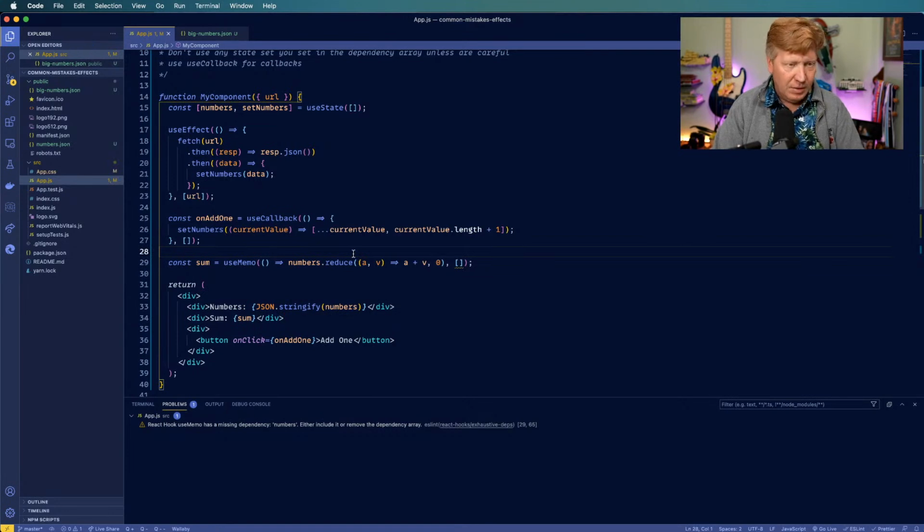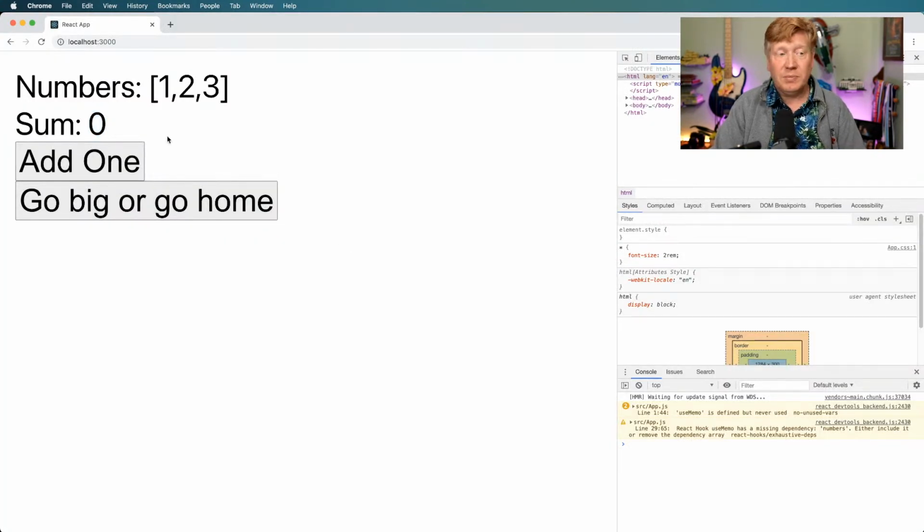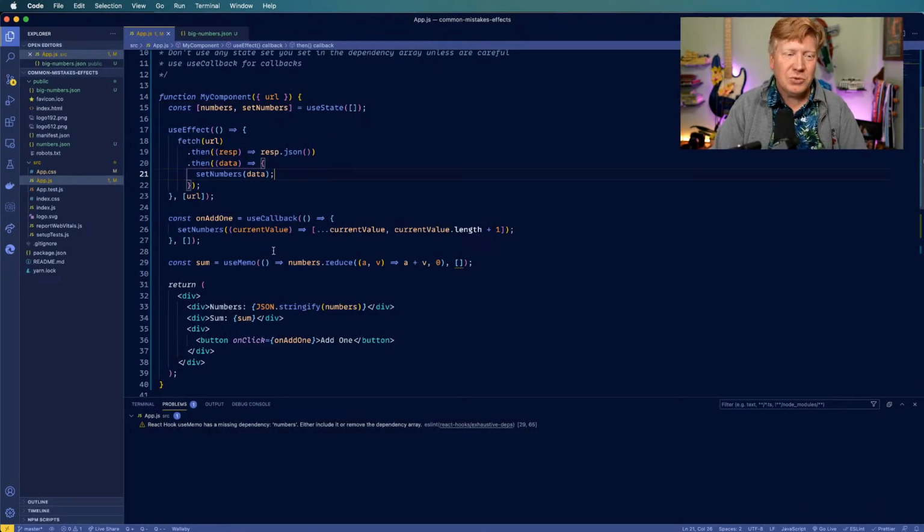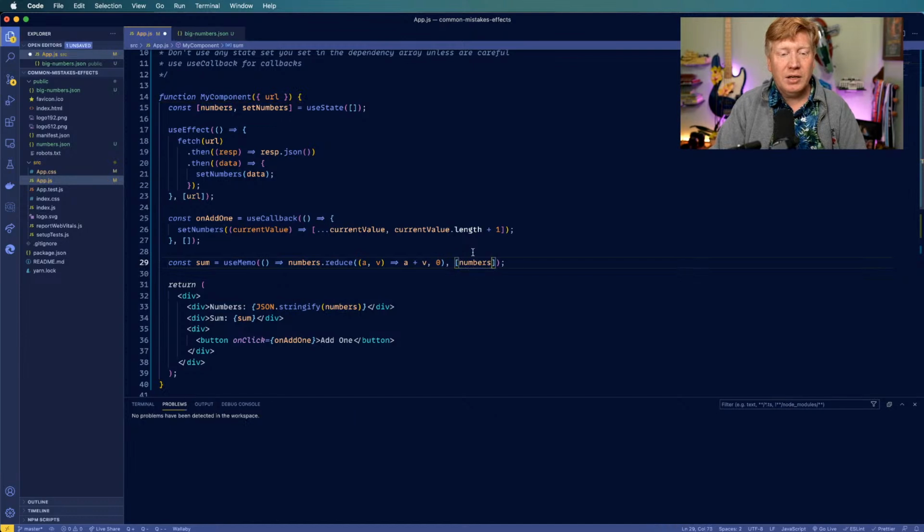So if I hit save there, and go back here, it says sum is 0. And if I go and add some more, sum is still 0, and that's not great. If I change that out, sum is still 0, so that's not great. What's happening is a similar sort of thing with basically everything we've gone through so far, which is that we start off with an empty array, and then we come to this part, and we immediately execute this function. And if you do reduce on an empty array, it doesn't do anything. It basically takes this default value and returns that, which in this case is 0. So let's put in numbers. We'll say recompute the sum every time numbers changes, which when you think about it is exactly what we want to do.